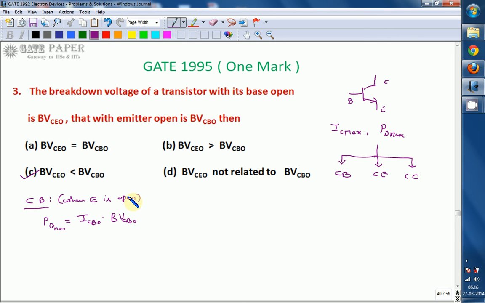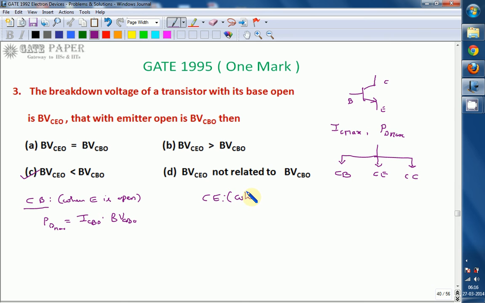When the emitter is open, a small reverse saturation current flows because of the collector-base junction, and we take it as ICBO. So PD maximum is equal to ICBO into BVCBO. In the case of common emitter, the base is open, the emitter is common, and the collector is the output terminal.